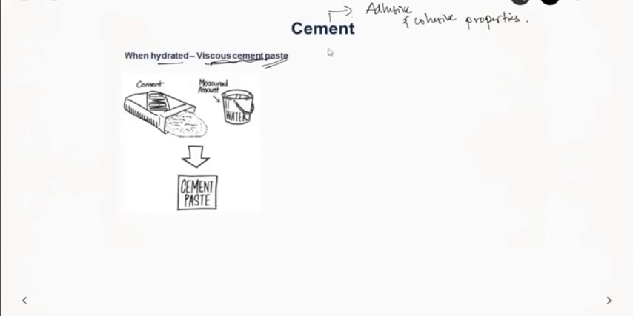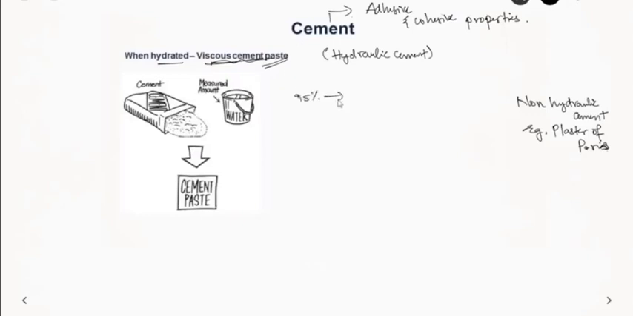So these are known as hydraulic cement. There is also one more cement type which is known as non-hydraulic cement. This does not react with water, like it does not get hardened in water and form this paste. It is kind of unstable in water. One example for this is plaster of Paris. And one more thing to note here is that there are various types of cement, but mostly 95% of the cement which is used is Portland cement.